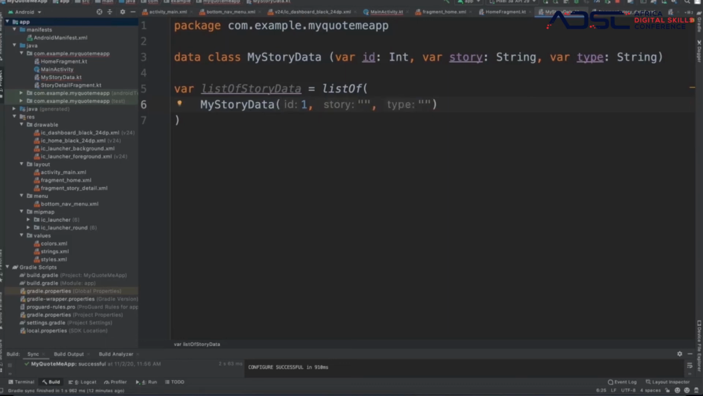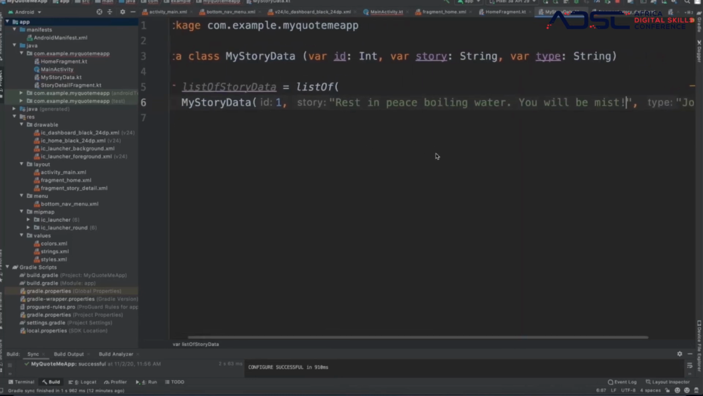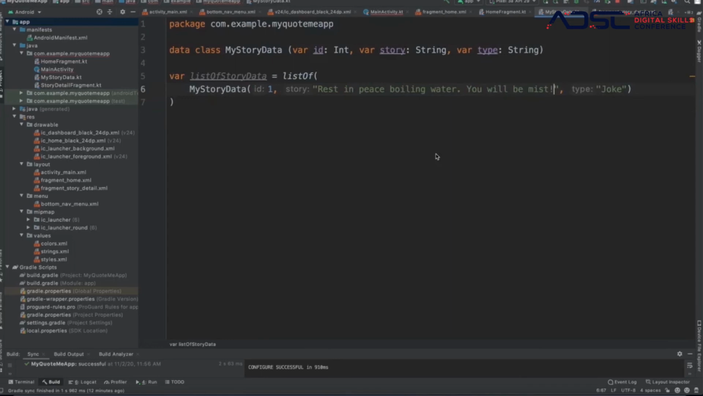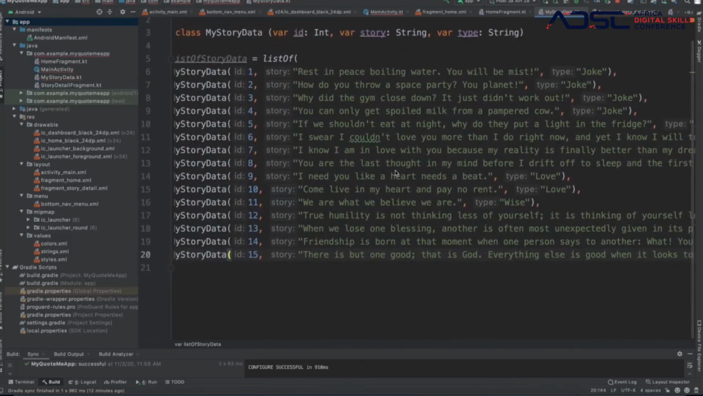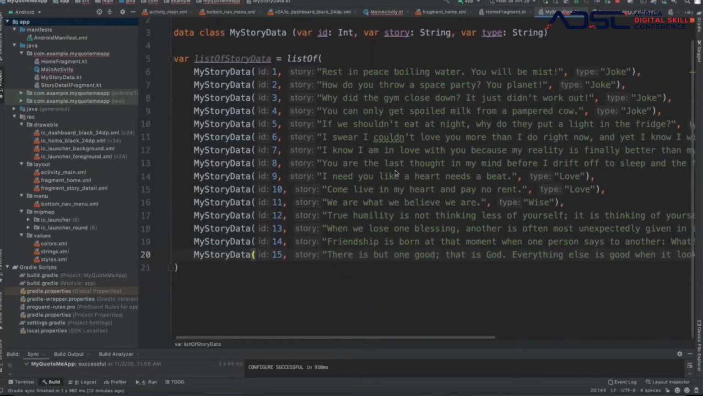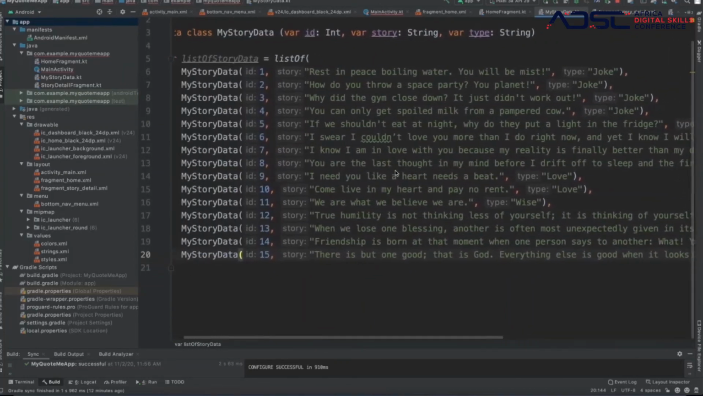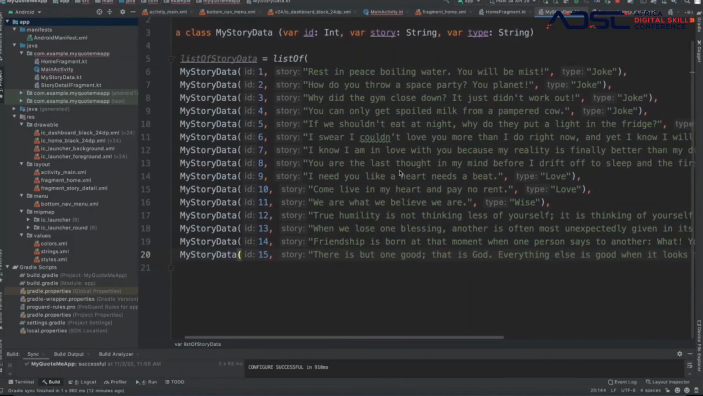So the type is going to be a joke, right? And then the story is going to be: rest in peace, boiling water, you will be missed. That is the story. Now we need to add the rest of the data, so I'm just going to copy paste because of time again. I hope everyone is following. I know it gets heavy sometimes, but I'm going to make my code available for everyone who wants to visit it after. Okay, so we have all the data now.